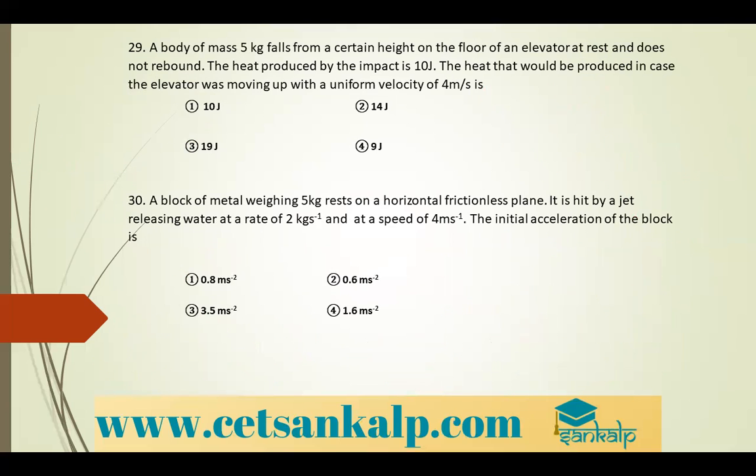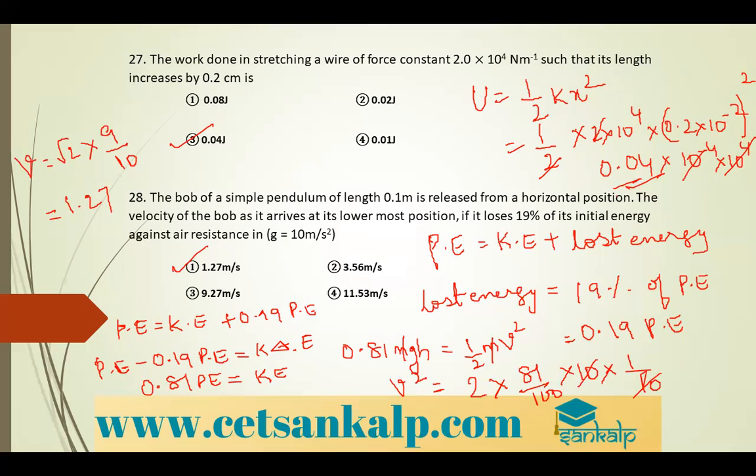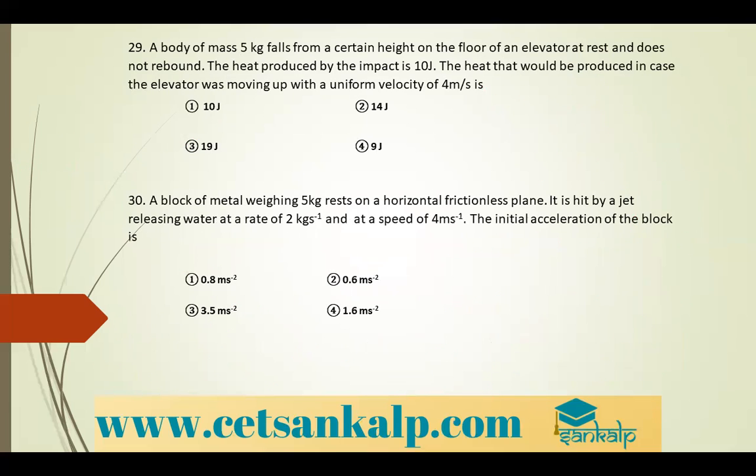Next problem. A body of mass 5 kg falls from a certain height on the floor of an elevator at rest and does not rebound. The heat produced by the impact is 10 joules.